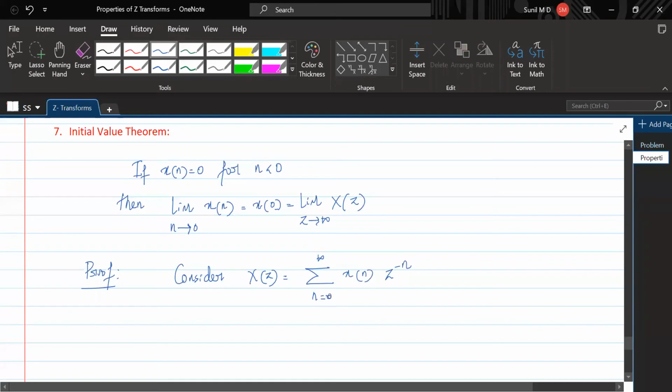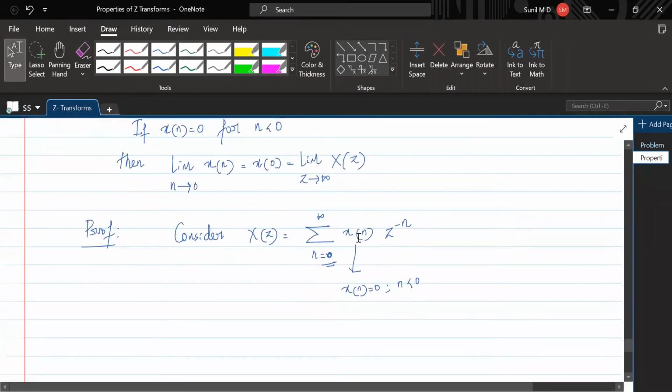Why do we consider 0 to infinity? This is because x of n is 0 for n less than 0, so it's a causal sequence. That's why this. Understand that? So that's why we have considered it from 0 to infinity, since it's a causal sequence.